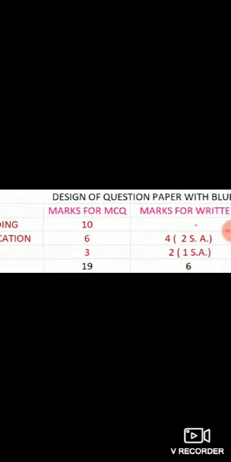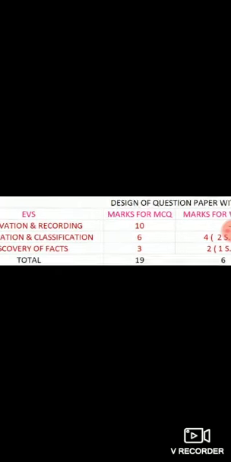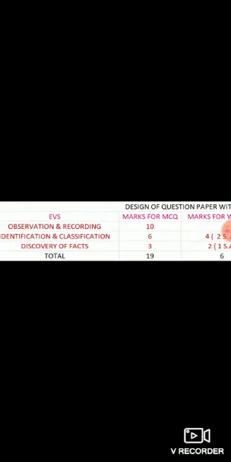Now, distribution of marks and types of question. Under observation and recording, we will give you 10 MCQs.